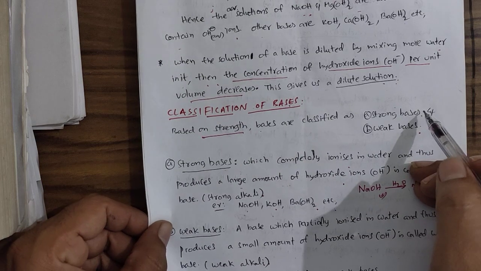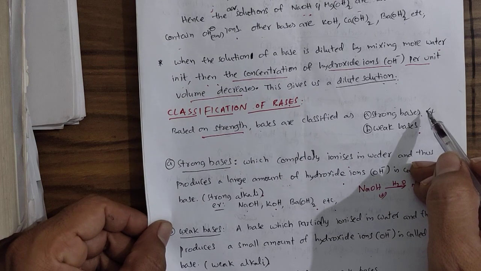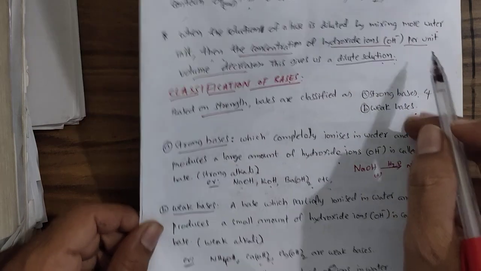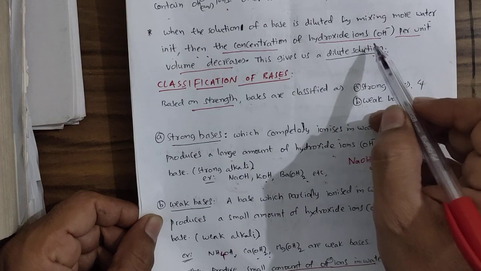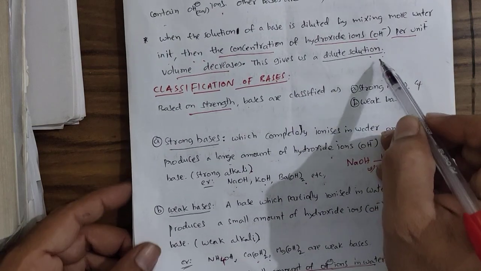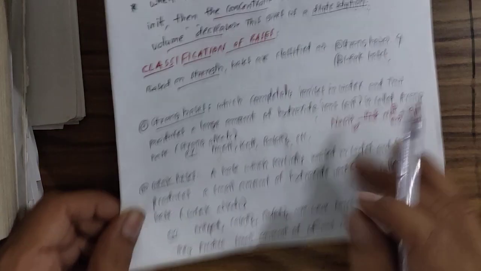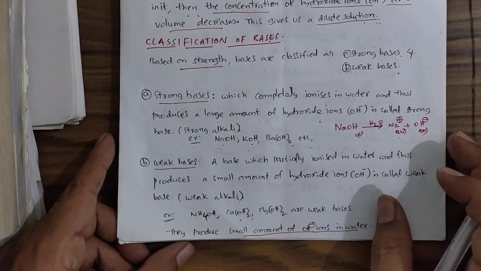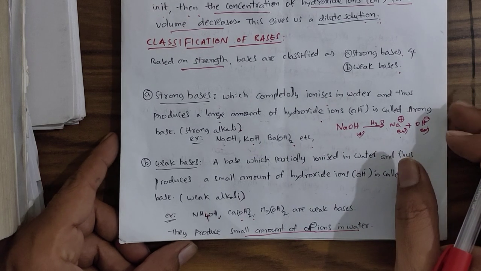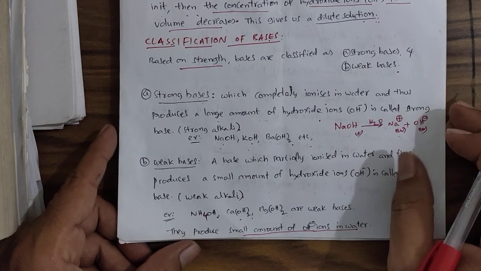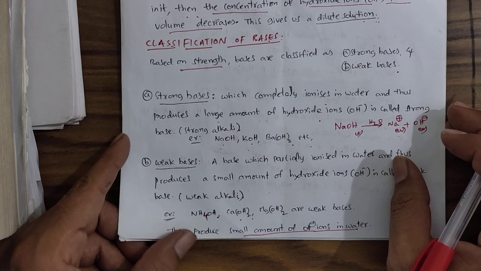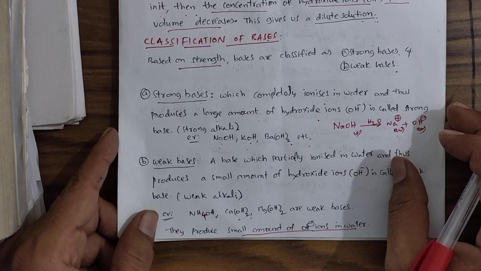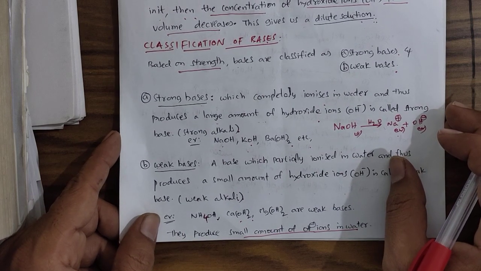And we have differentiated between a concentrated solution and a dilute solution. A concentrated solution has more OH minus ions compared to a dilute solution. Similarly, a concentrated acid has more H plus ions, because an acid is a substance which can produce H plus ions, unlike a base, which produces OH minus ions in solution. So a concentrated acid has more H plus ions in unit volume compared to a dilute acid.